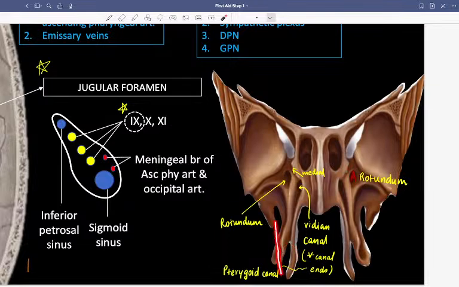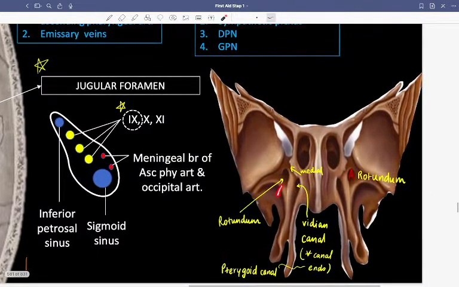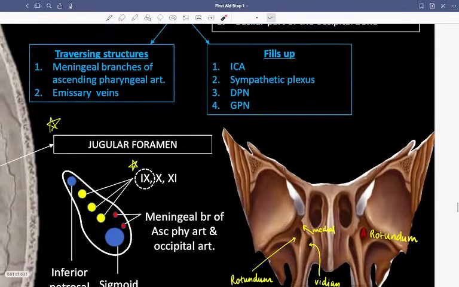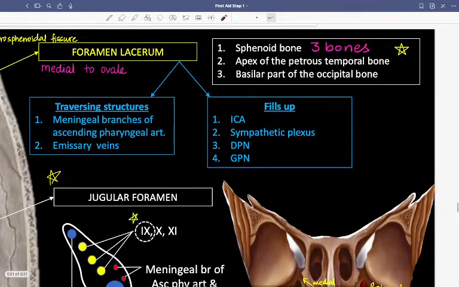The pterygoid canal goes like this, from the pterygopalatine foramen. First we have the sphenopalatine foramen, the pterygopalatine foramen, and then from the foramen rotundum, then this. Okay, next is lacerum. Lacerum is important.